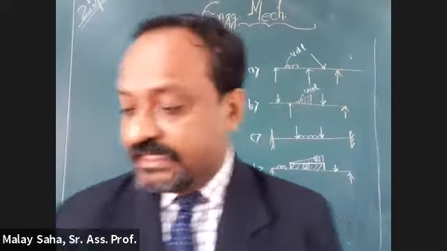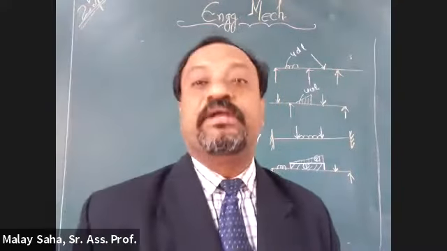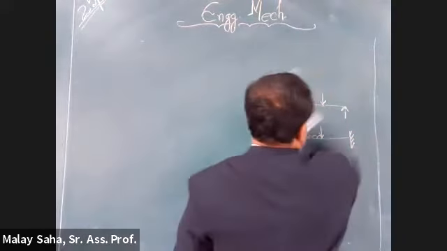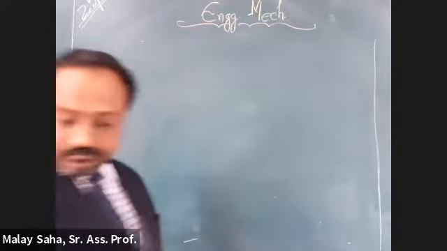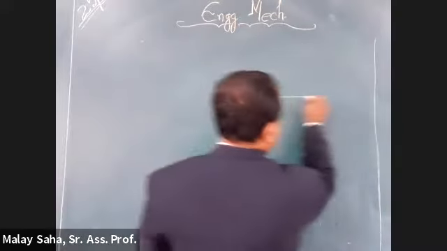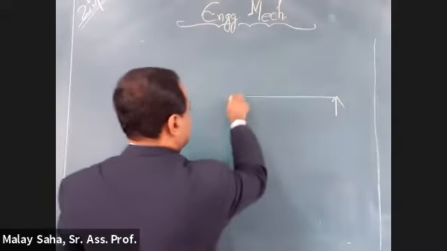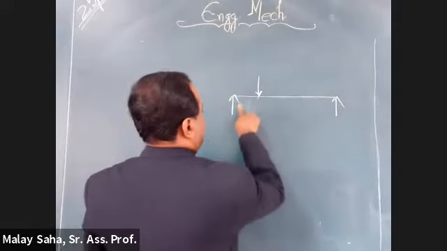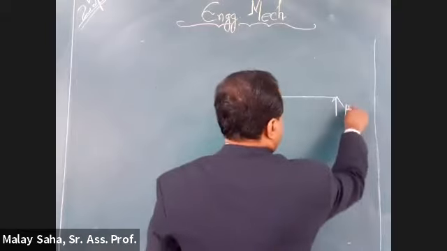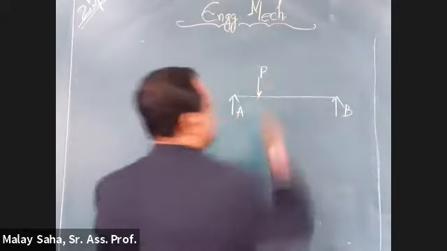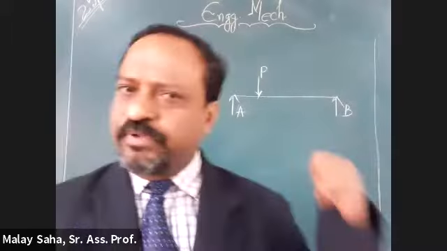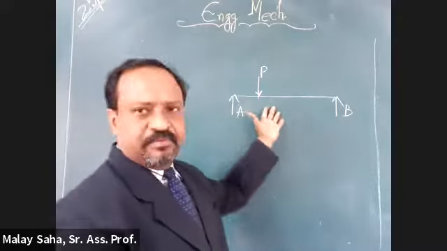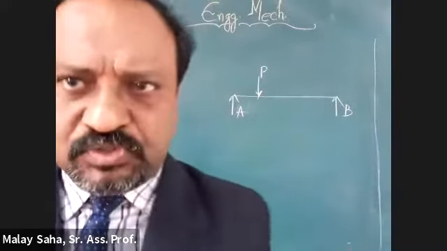Okay. Now, let us take one numerical for moment. But before that, I would like to convey a few basic things. Suppose there is a beam, the end name is A, and let us say P is the load. So very easily we can identify what is the type of the beam and what is the type of the load. There should not be any doubt.